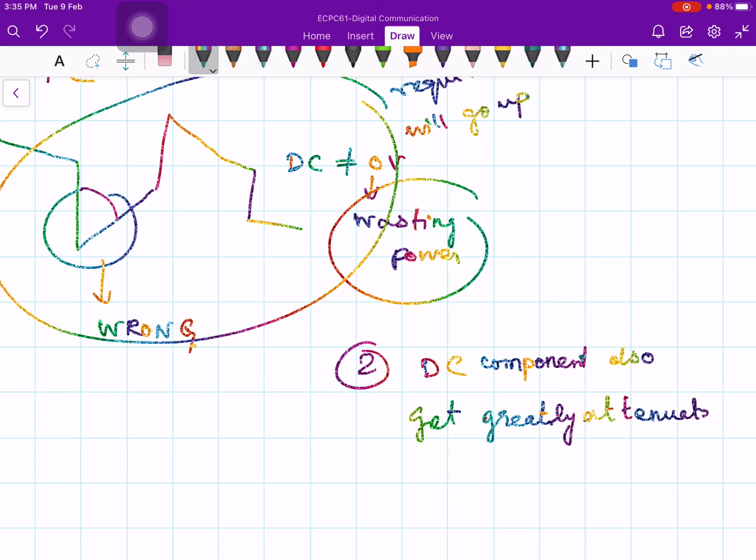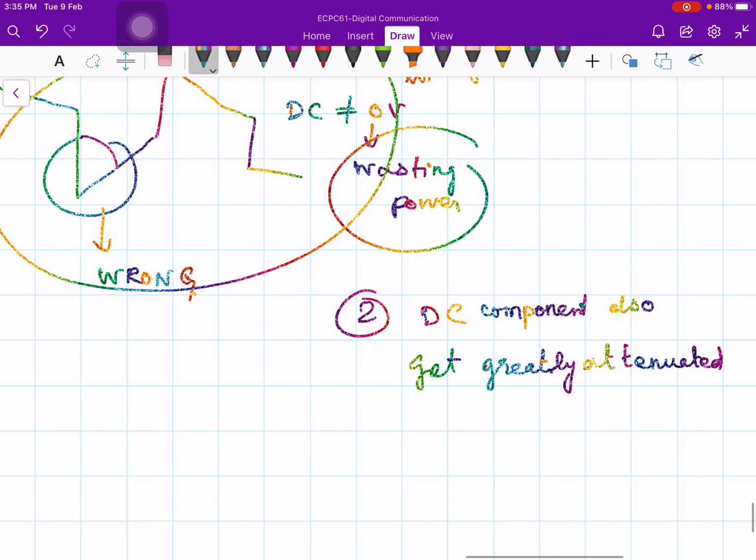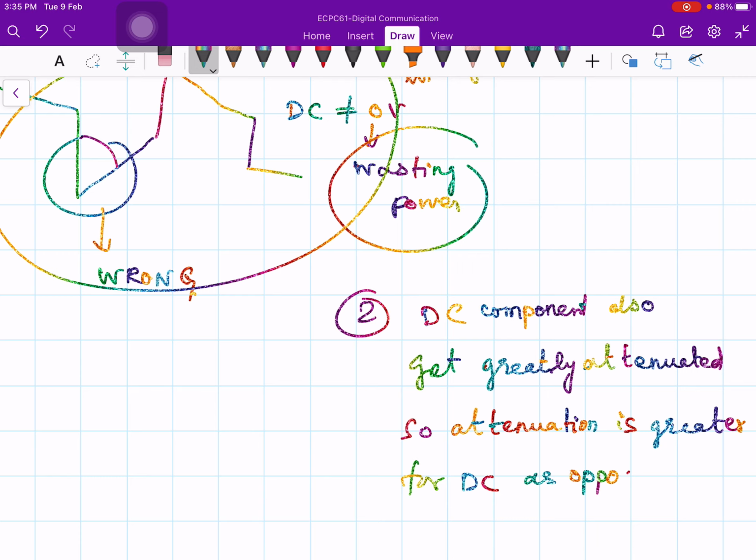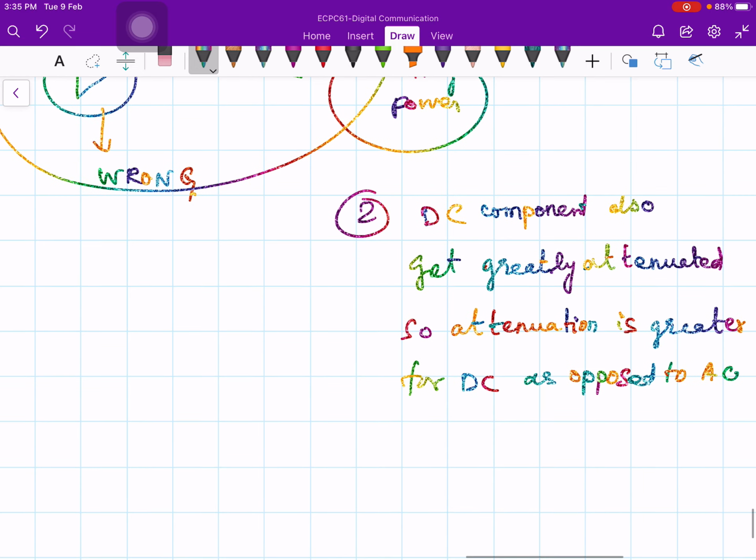The attenuation of the DC component is greater as opposed to the AC component. These are important points one has to remember. Attenuation is greater for DC as opposed to the AC component. So this is one problem because of this DC wandering.